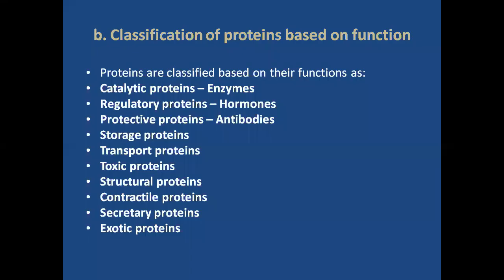Next, B, classification of proteins based on function. This is the second mode of classification, where we look at the function or role of the protein in its native state. Proteins are classified based on function as catalytic proteins with enzymes, regulatory proteins with hormones, protective proteins with antibodies, storage protein, transport, toxic, structural, contractile, secretory, exotic. These are the different types performing their function in their native state.